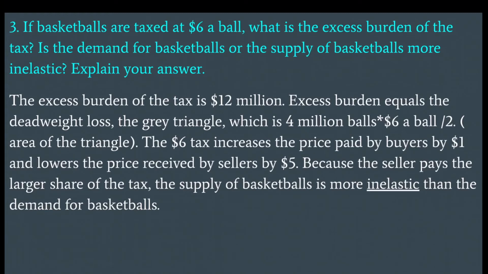Excess burden equals the deadweight loss, the gray triangle, which is 4 million balls times $6 a ball divided by 2, that is the area of the triangle. The $6 tax increases the price paid by buyers by $1 and lowers the price received by sellers by $5. Because the seller pays the larger share of the tax, the supply of basketballs is more inelastic than the demand for basketballs.